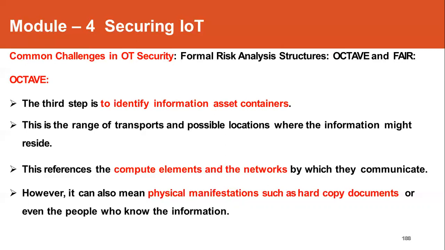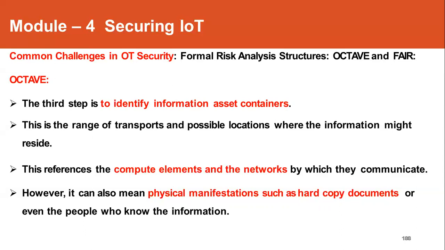However, this container can also mean the physical manifestations such as hard copy documents, or even the person who has the information about the asset. All those things can be included as the asset container. If a person is knowing the information about a particular asset, then he is an information asset container.